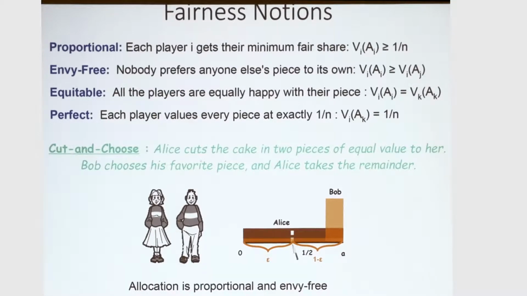And let's say we ask one of them, Alice, to cut the cake in half according to her evaluation. And then we ask Bob to take his favorite piece. And you can see that here the valuations are different. So Alice likes the cake equally, while Bob is more interested in the right hand. So cut and choose guarantees that the allocation is proportional and envy-free, but only for 2 players.